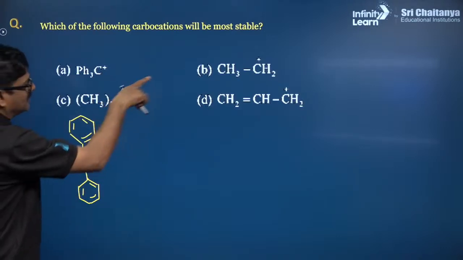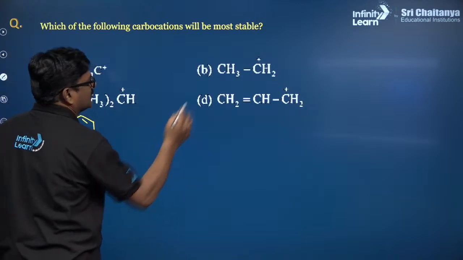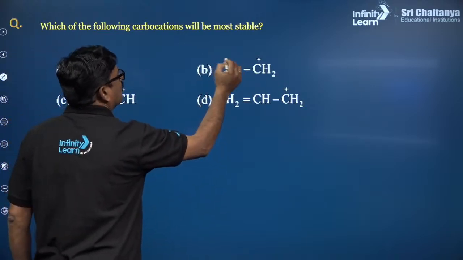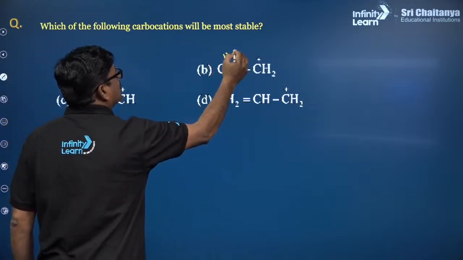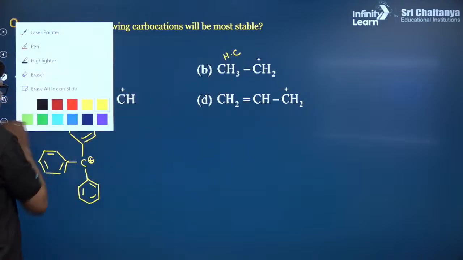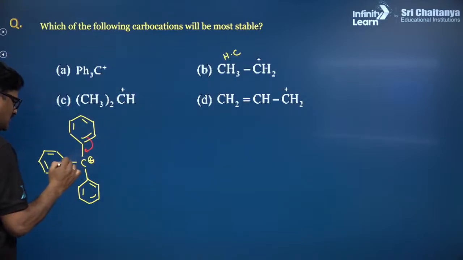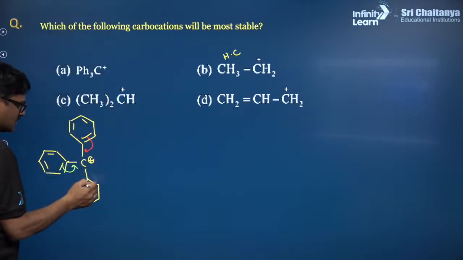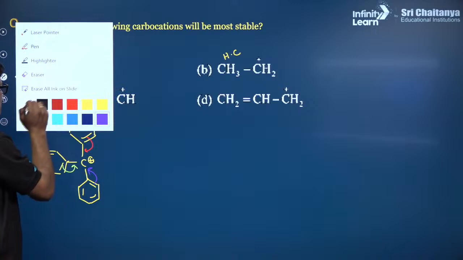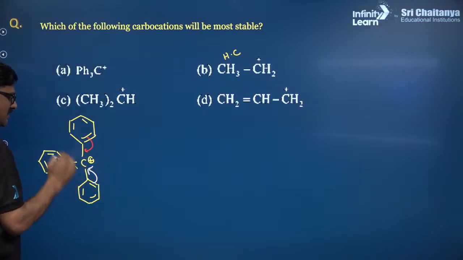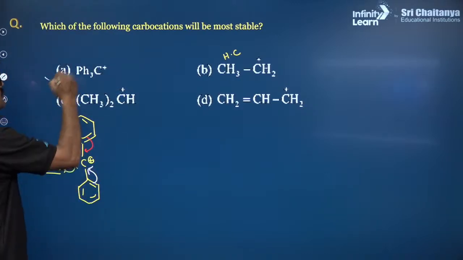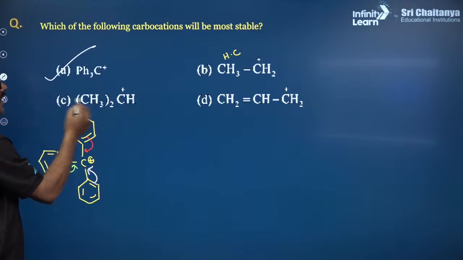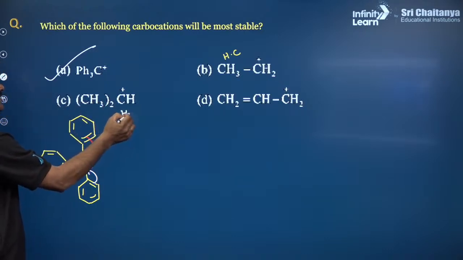Right? And this is one CH3, CH2. So only here hyperconjugation can be seen. But here you can see there is a resonance. And here you can see a resonance. Sorry, in 3 ways it is acquiring resonance. Three ways it is getting a triple resonance over here. So it is going to be more stable. And it is also getting hyperconjugation.